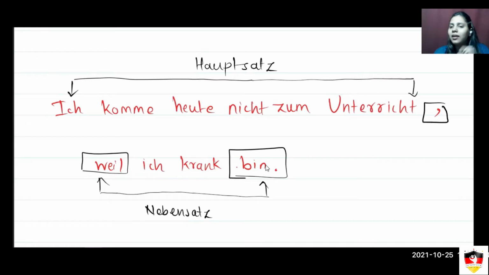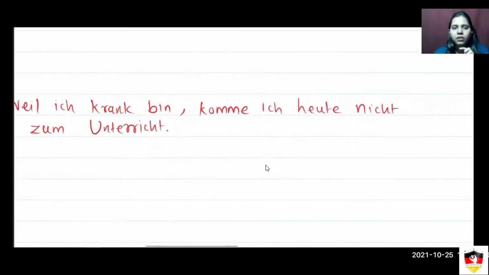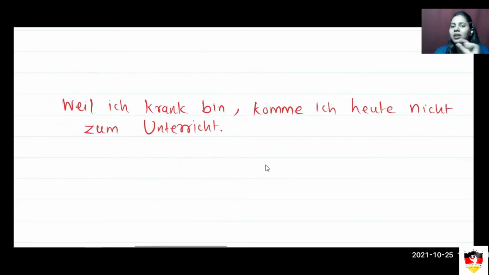But wait, we can also write this statement in another way. How? It means Nebensatz first. So here: Weil ich krank bin, komme ich heute nicht zum Unterricht. So this first part here is the Nebensatz, and the next part here is the Hauptsatz.